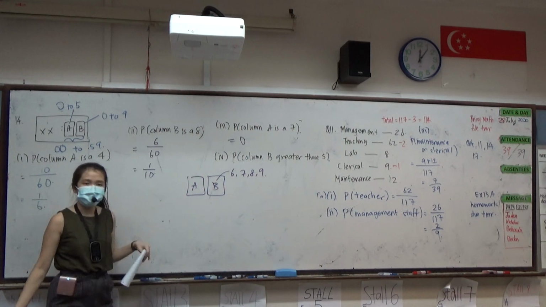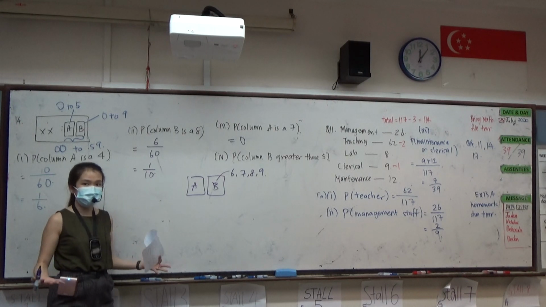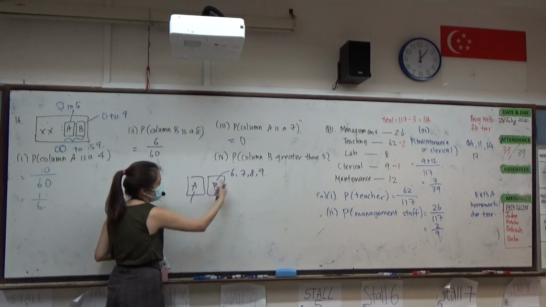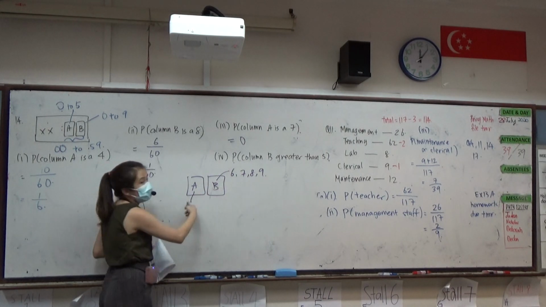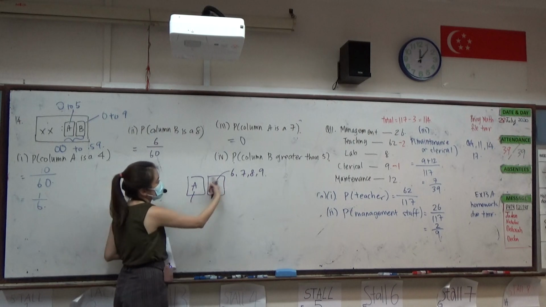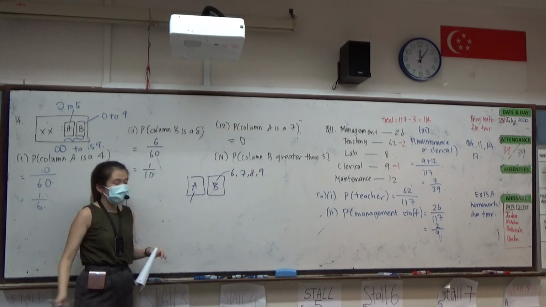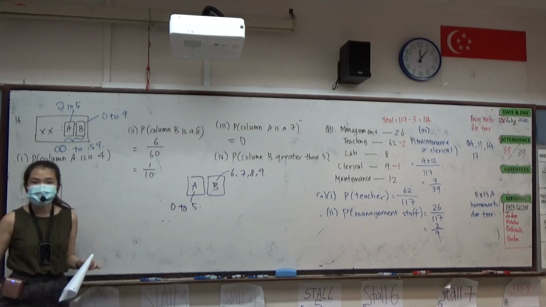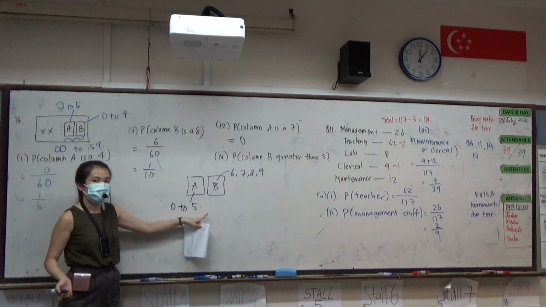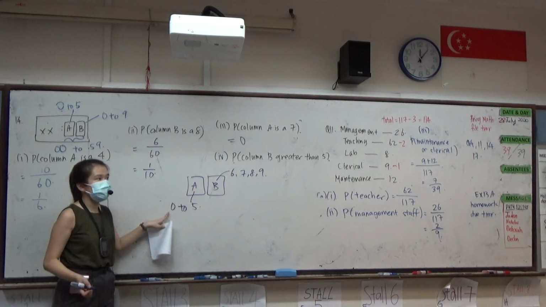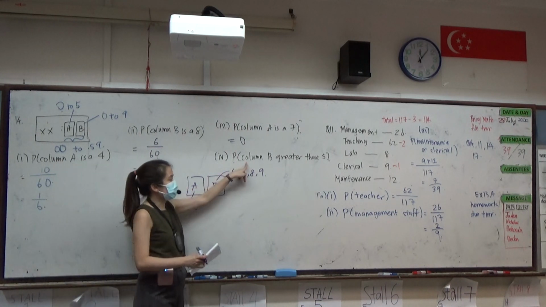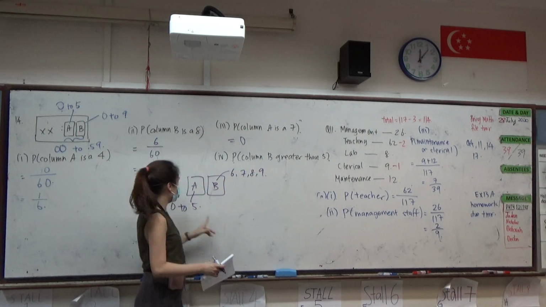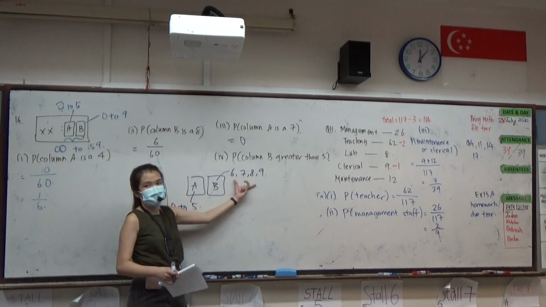Then what kind of numbers can it be for A? It doesn't matter, right? Because I can have 06, 07, 08, 09, or all the way 56, 57, 58, 59. So it can be anything from 0 all the way to 5, and there are 6 numbers over here. So to know how many numbers can satisfy this event that column B is greater than 5, that will be 6 times 4.